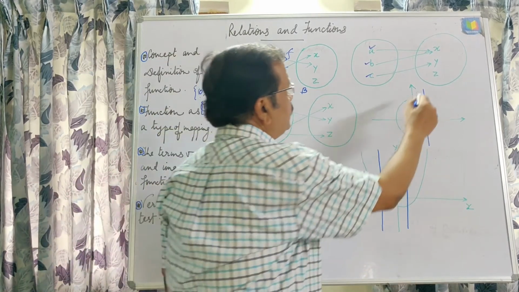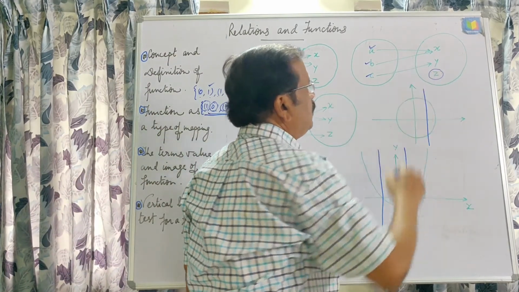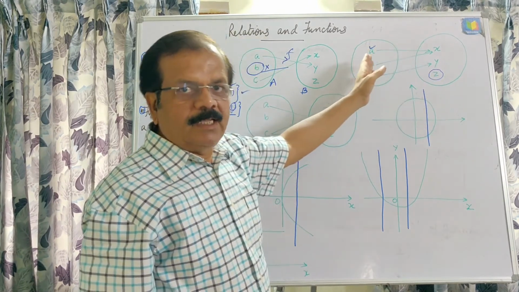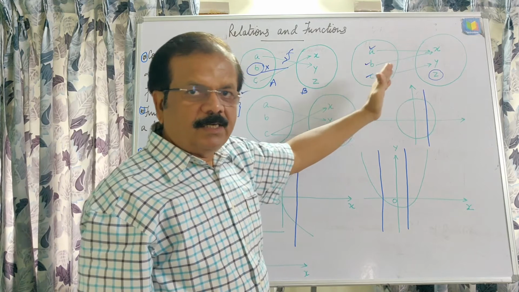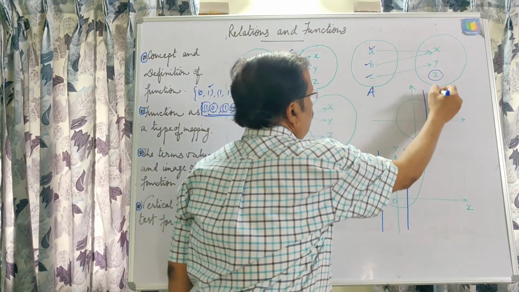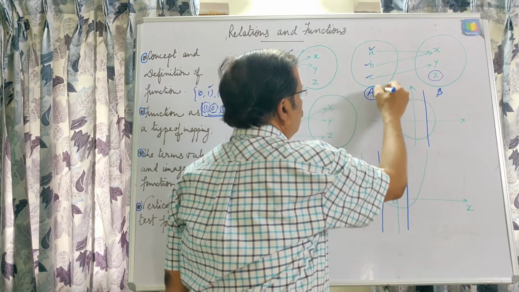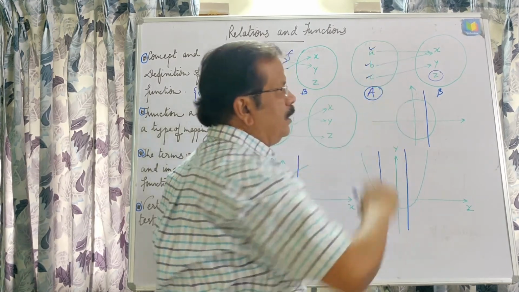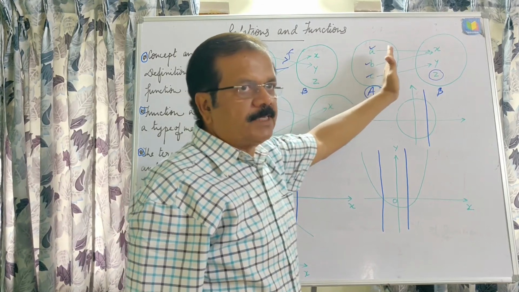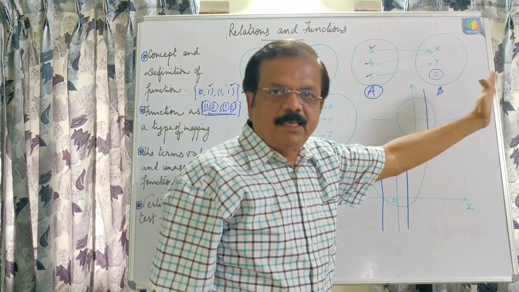We can say that if any element is not having a pre-image in the first set, that can be considered, but if we are talking about a function from A to B, then all the elements of this, which is called the domain, that is, the entire domain should have certain elements as its image.